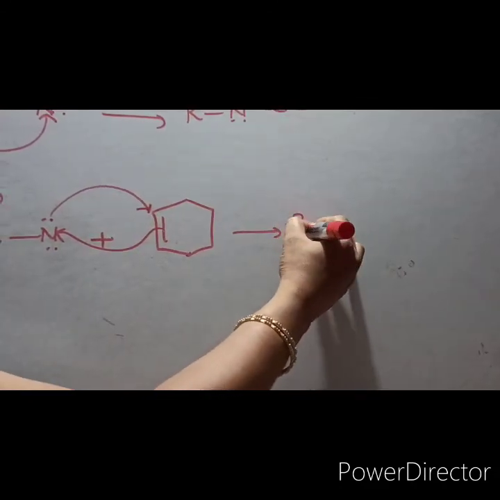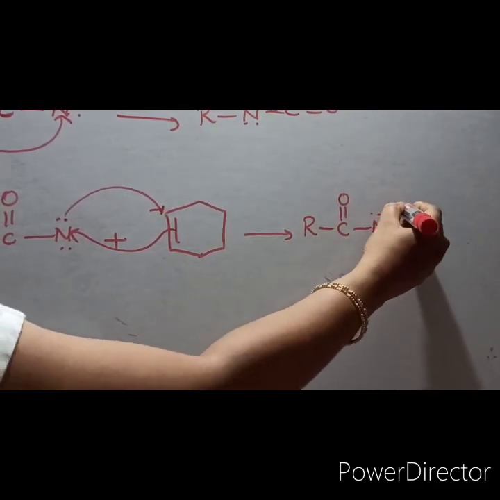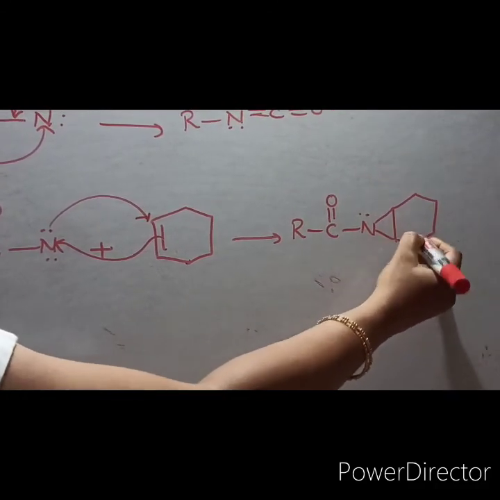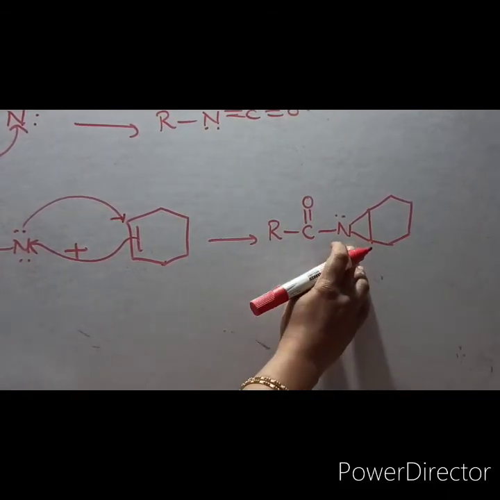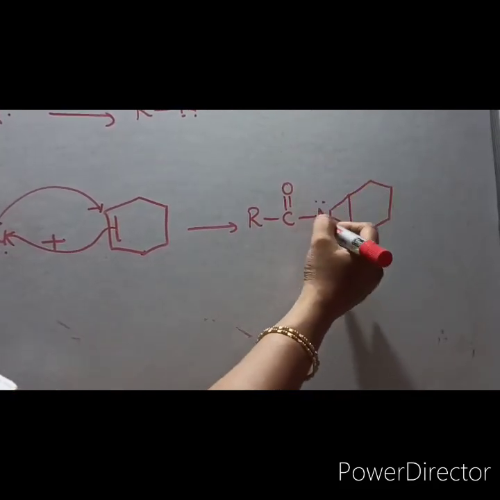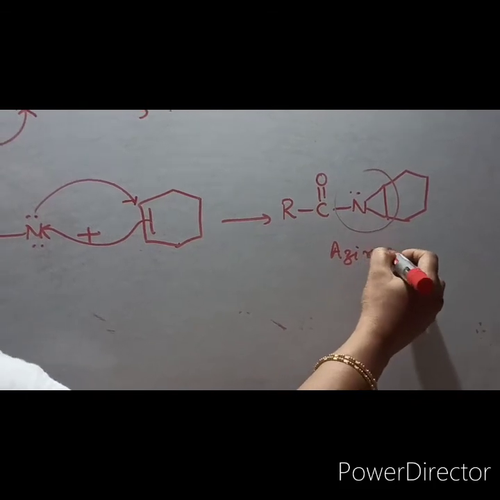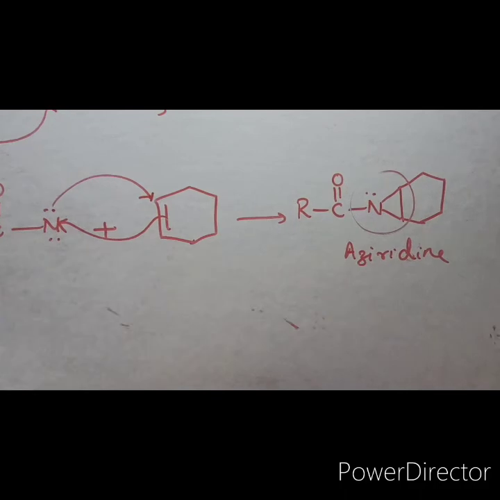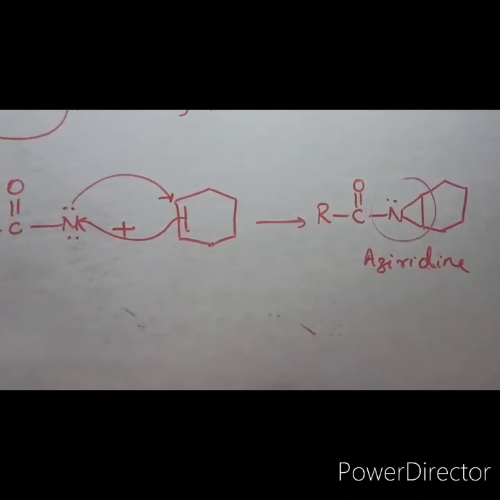So you will be getting RC double bond O, and one lone pair is not participating in this reaction, 3-membered formation. So in the case of carbenes we got cyclopropane. Here we are getting a cyclopropane like ring out of which one carbon is nitrogen. So such a 3-membered ring is called aziridine. So aziridine formation. So these are the two types of reactions which nitrenes will undergo.